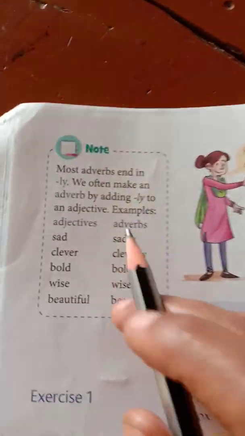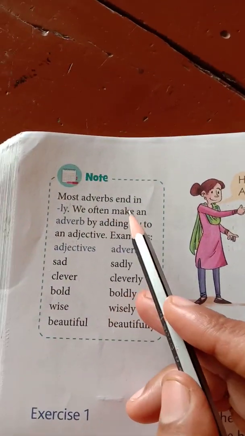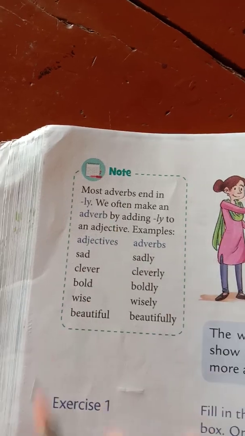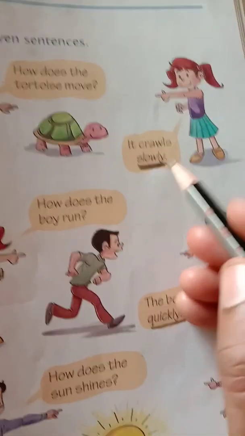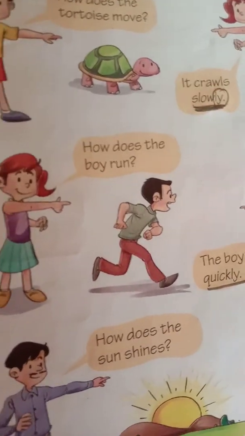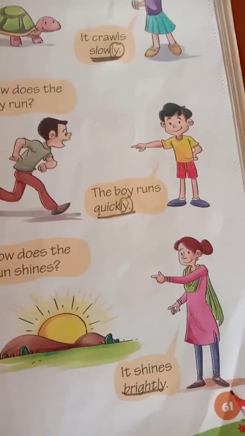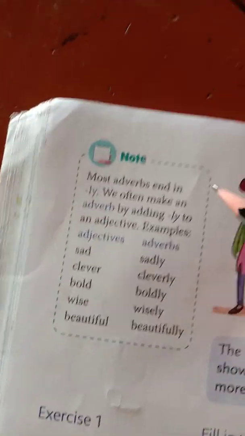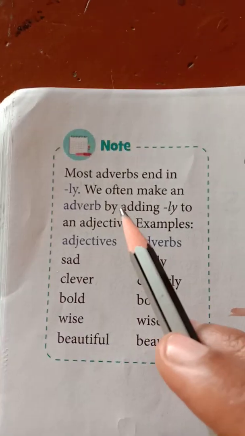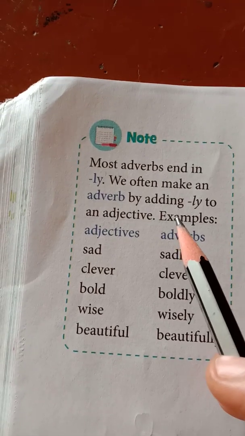Then here there is a note. This note is very important, children. Most adverbs end in ly. So as I was telling, crawls slowly, ly is there. Then quickly, again ly is there. And shines brightly, again ly is there. So mostly the adverbs end with ly. We often make an adverb by adding ly to an adjective.